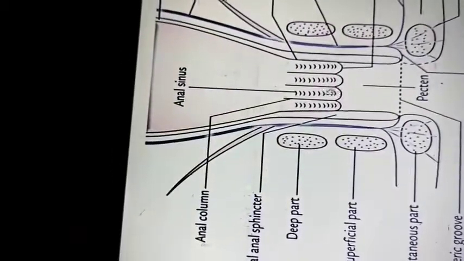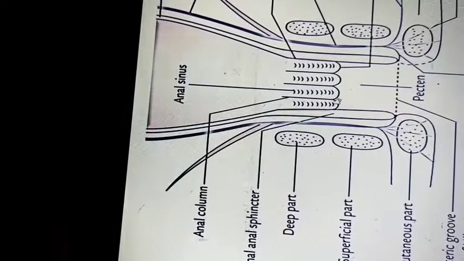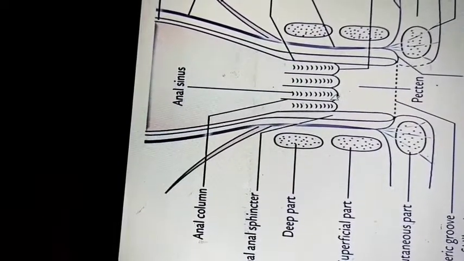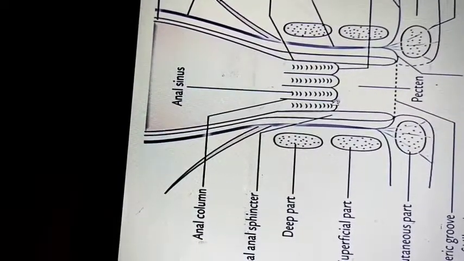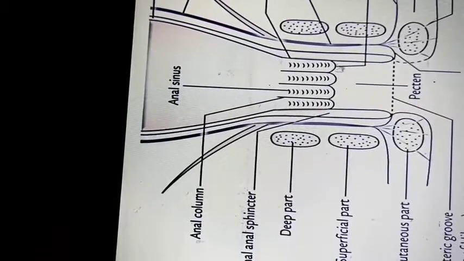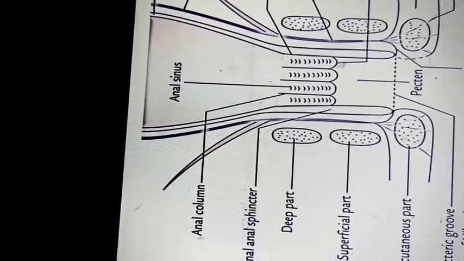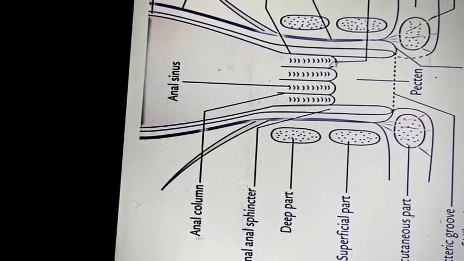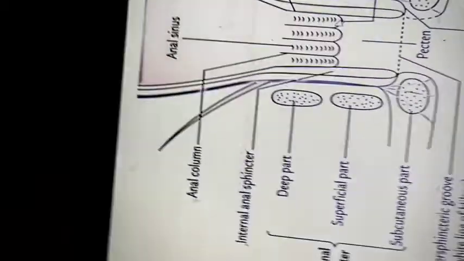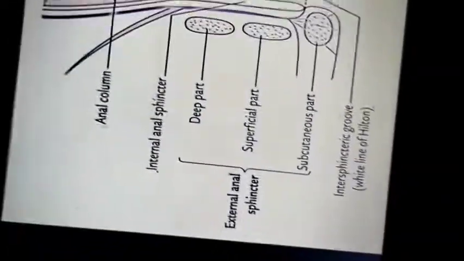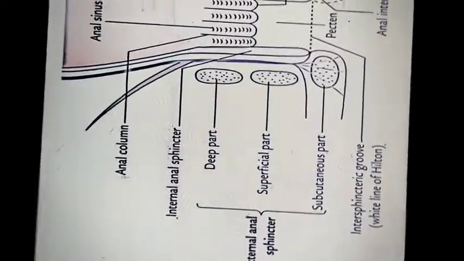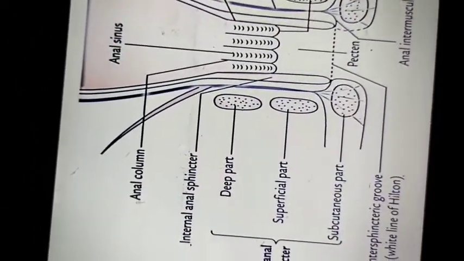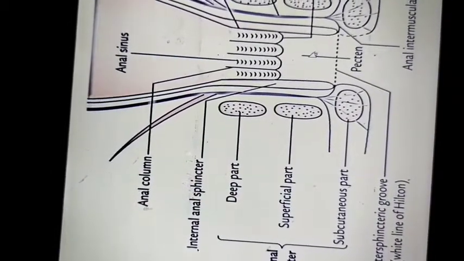The anal sinuses contain the anal glands, and these columns are joined together by the anal valves. These anal valves join together and form the pectinate line. The region between the pectinate line and the white line is called the pectinate region.